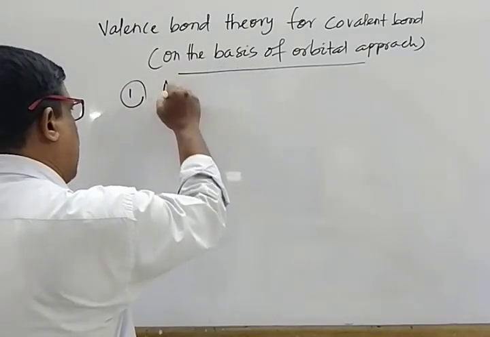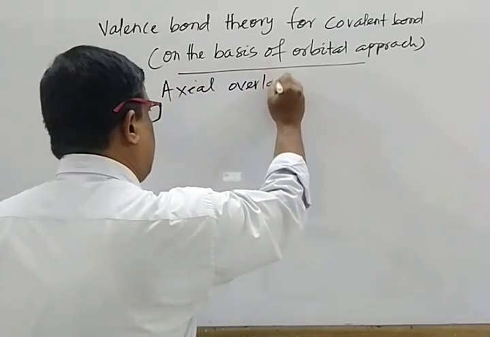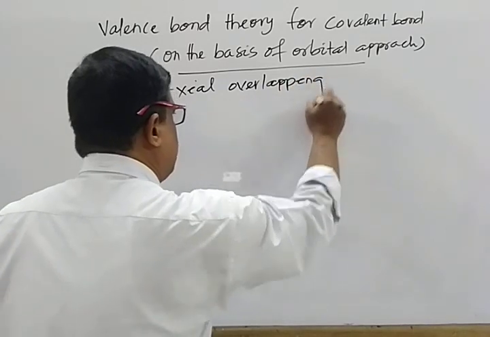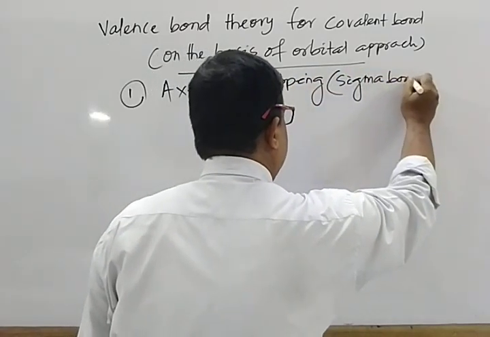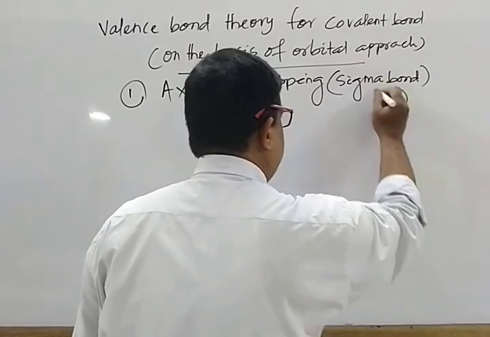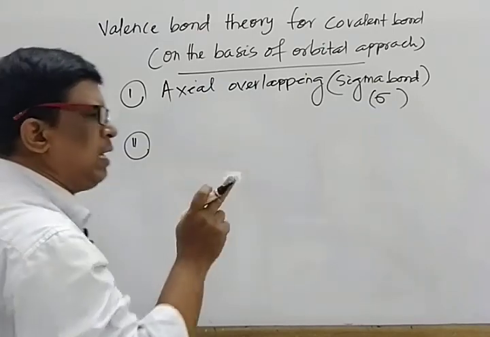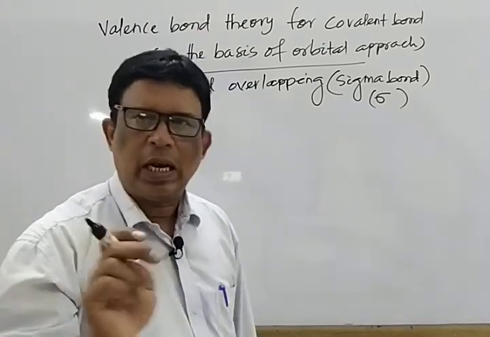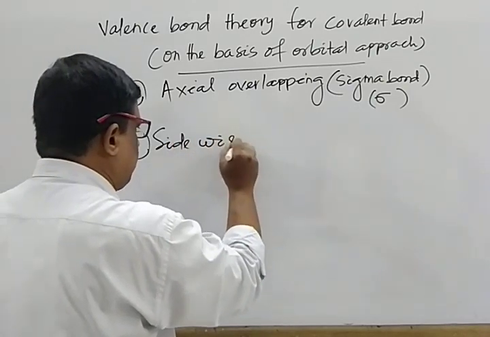One is known as axial overlapping. Axial overlapping resulting the formation of sigma bond. Sigma bond represented by the symbol this one, and this overlapping takes place along the internuclear axis. Another one is sidewise overlapping.